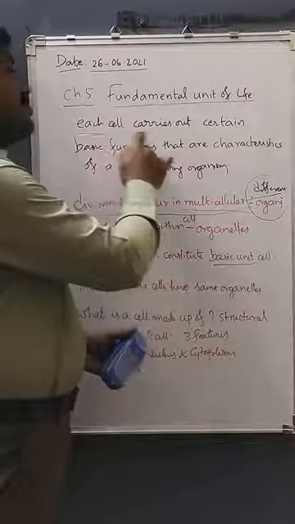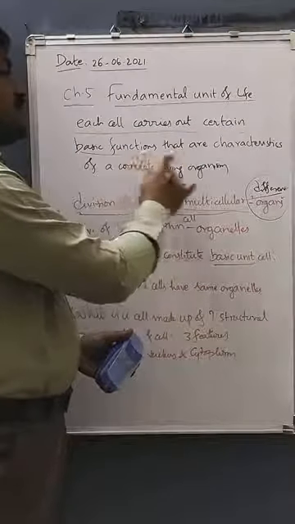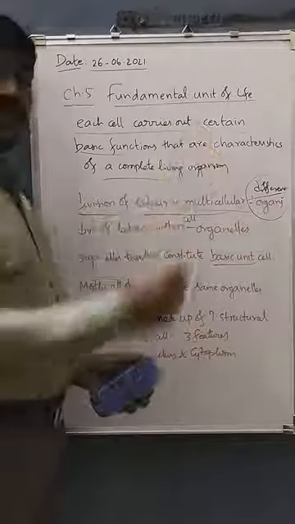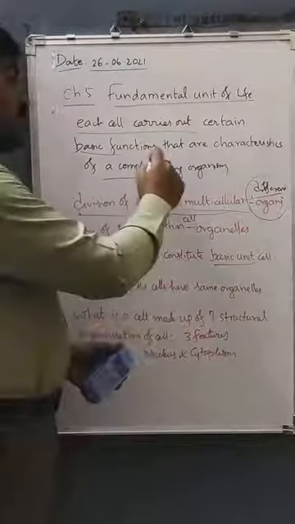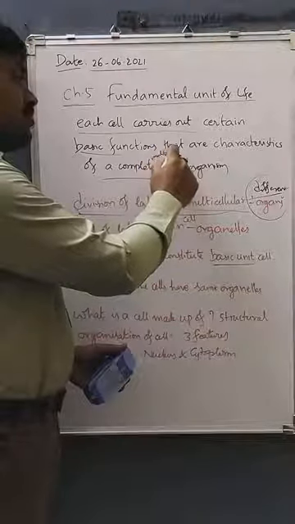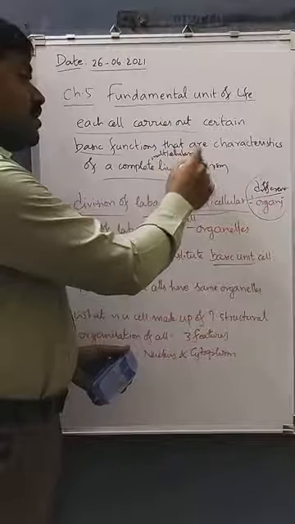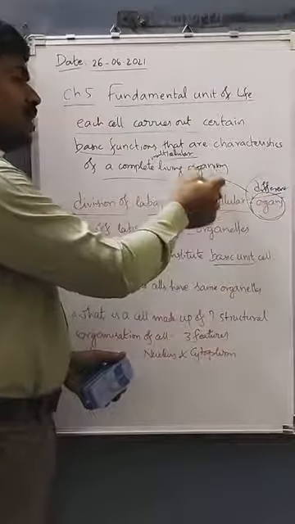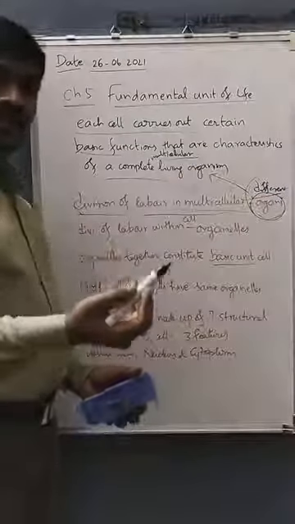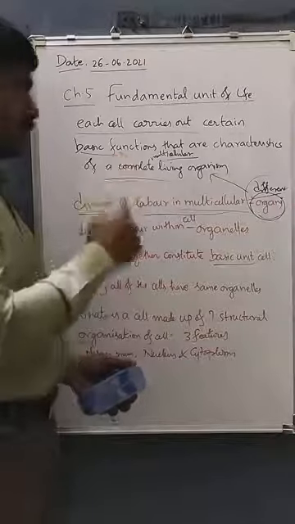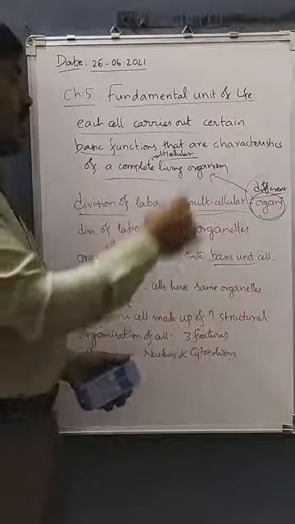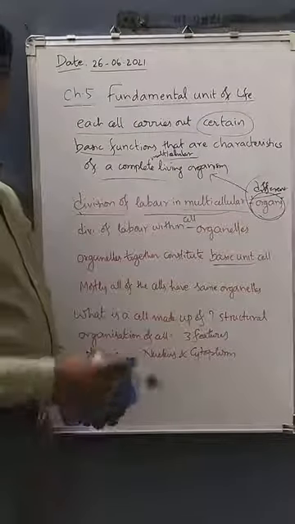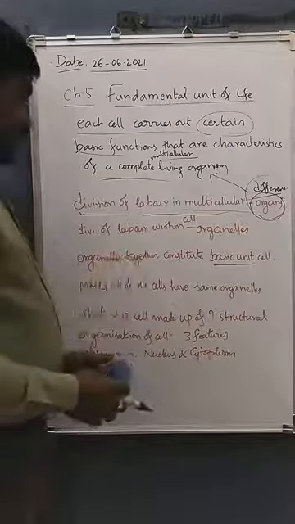But each cell is carrying out certain basic functions that are characteristic of a complete living organism, a complete multicellular living organism also. A multicellular organism has organs, so it is able to carry out different functions; division of labor can be seen in a multicellular organism. What about a single cell? How can it carry out different basic functions that are the characteristics of a living organism?